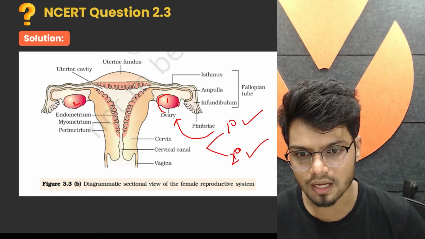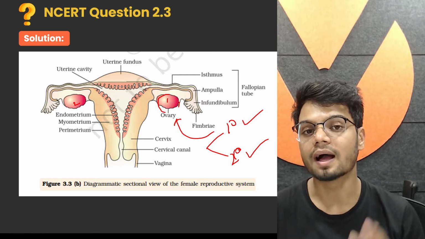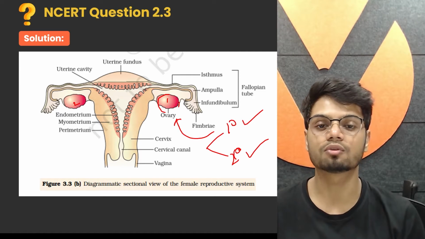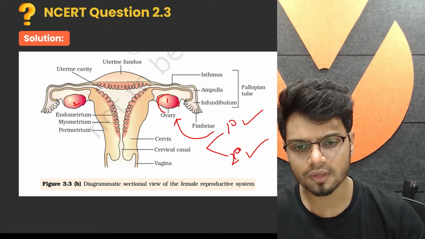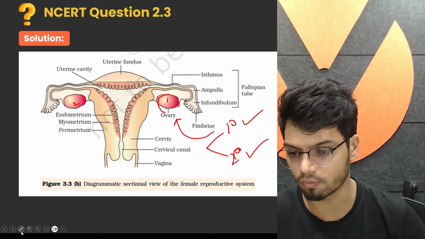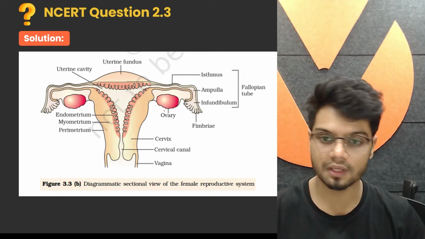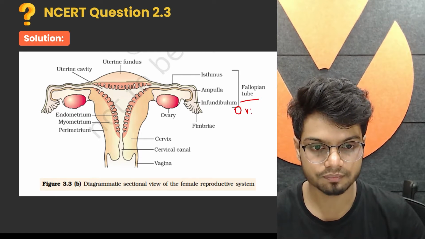Now this ovary has an outer covering called the epithelium, and inside we have the stroma. The stroma is again divided into the peripheral cortex and inner medulla. Now let's look at the structure which is closest to the ovary. The structure closest to the ovary is your fallopian tube, also known as oviduct.